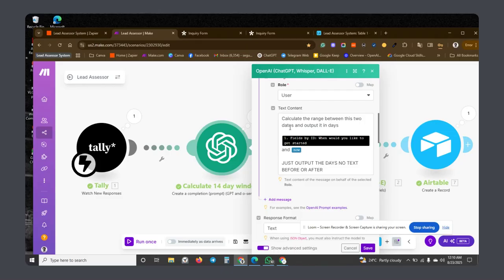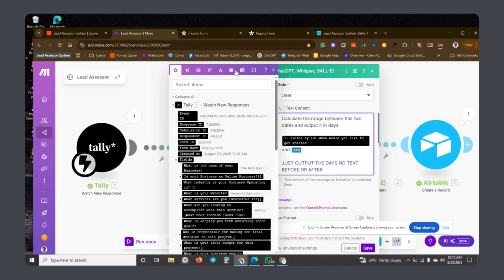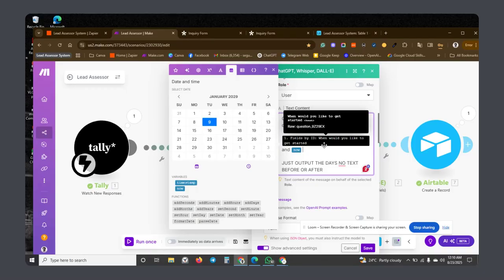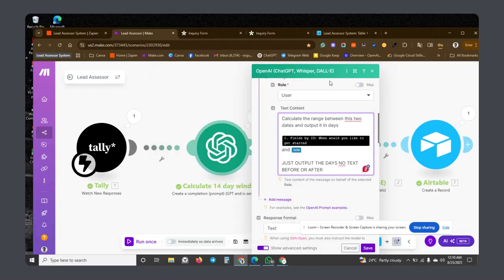So I had to improvise and use a particular variable called now. You can find the now variable right in the variables for time and date. So I know that the form was submitted at that particular unique time. I just have to deduct the date the person wants to start the project from now, which is the day the form was submitted. That's how I was able to calculate the date range, right?